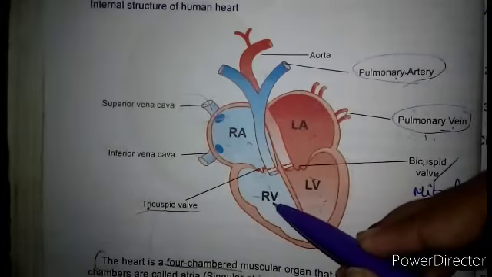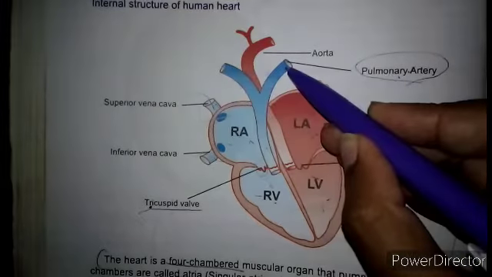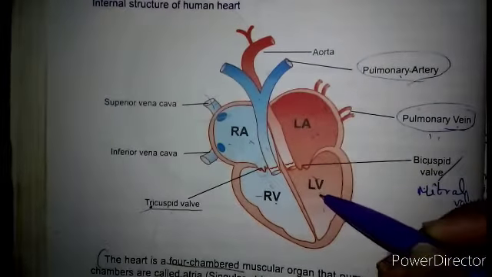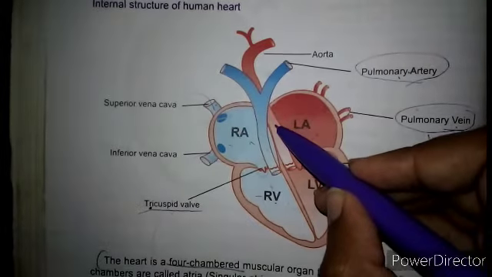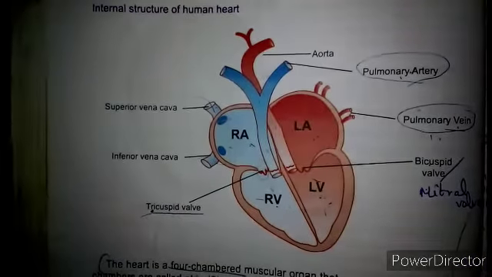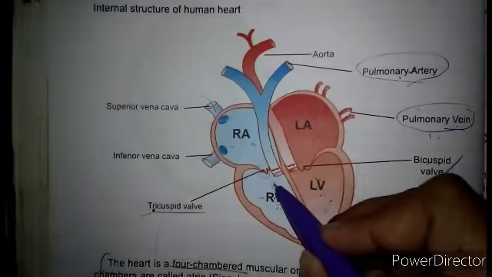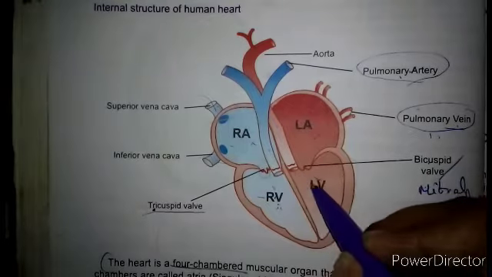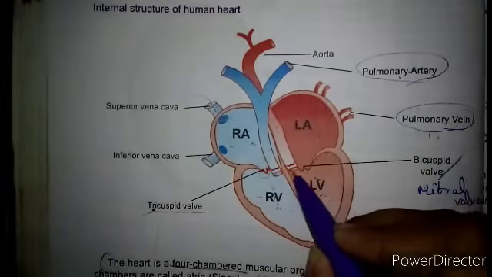Blood from the right ventricle goes to the pulmonary trunk, which divides into the pulmonary arteries. Blood from the left ventricle goes to the aorta. The openings of the right and left ventricles into the pulmonary artery and aorta respectively are provided with the semilunar valves.